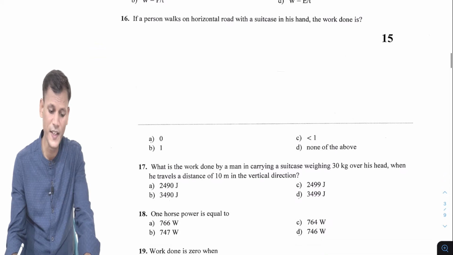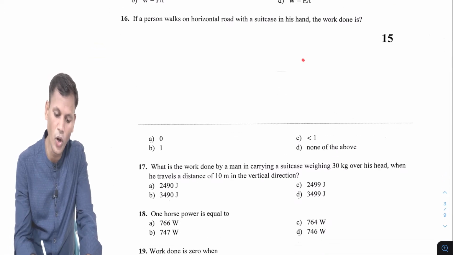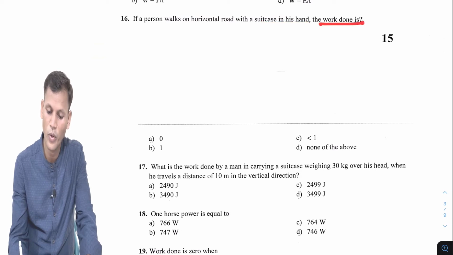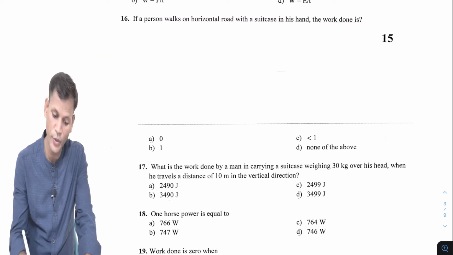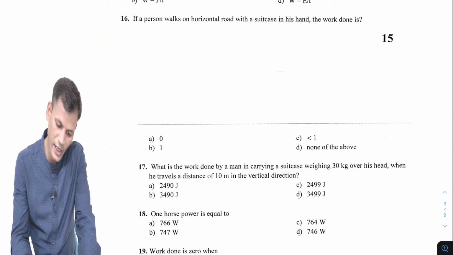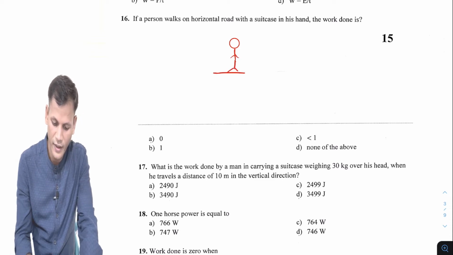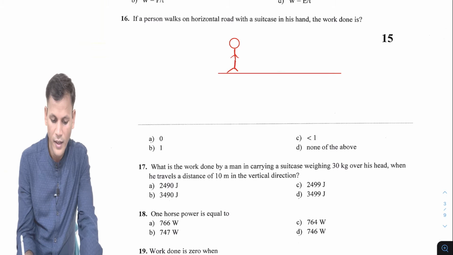Next is question number 16. If a person walks on the road with a suitcase on his head, the work done is. Very interesting question. I will draw a small diagram for that. Suppose this is a person who is carrying luggage on his head and he is walking on the horizontal road.